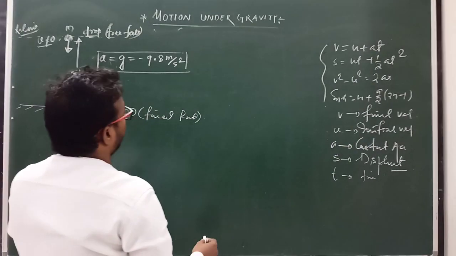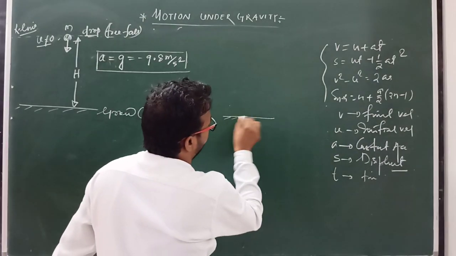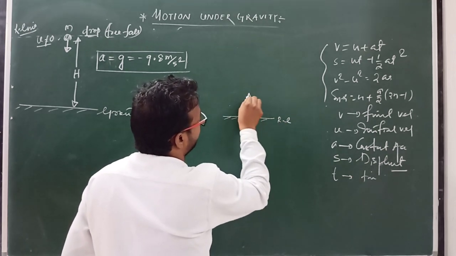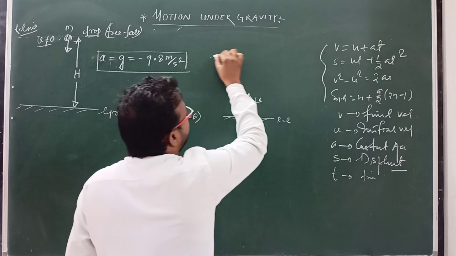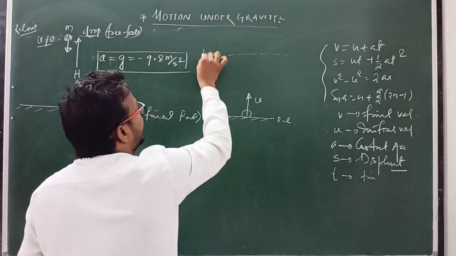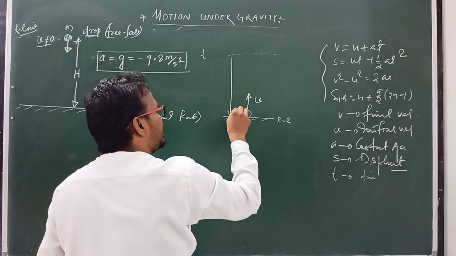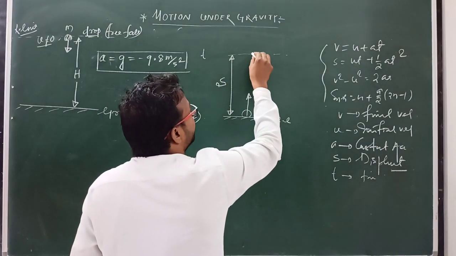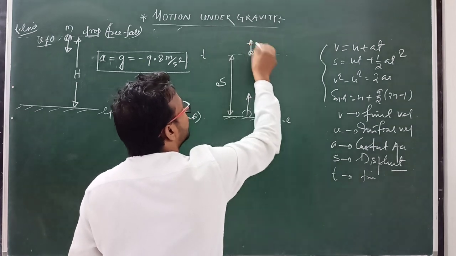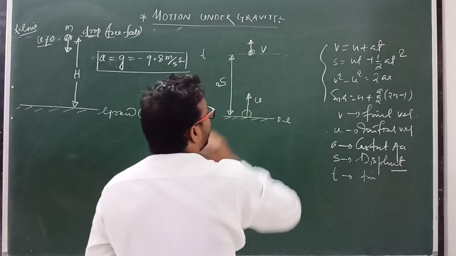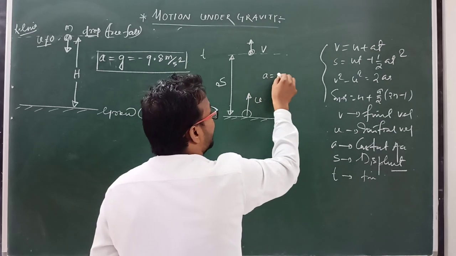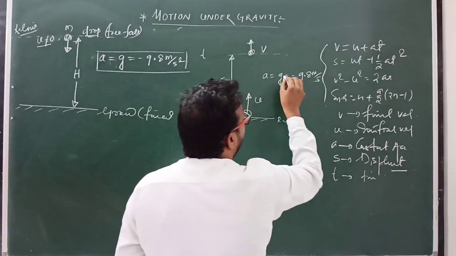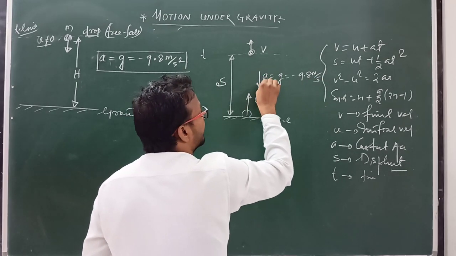Or if a body is projected in the upward direction with velocity u from the reference line, and this is the final point, it will take time t, and the total distance I write as s. Clear? Suppose the final velocity of the body in this direction is v, and what is the direction of acceleration? a equal to g, its value is minus 9.8 meter per second square, and its direction is always downward.